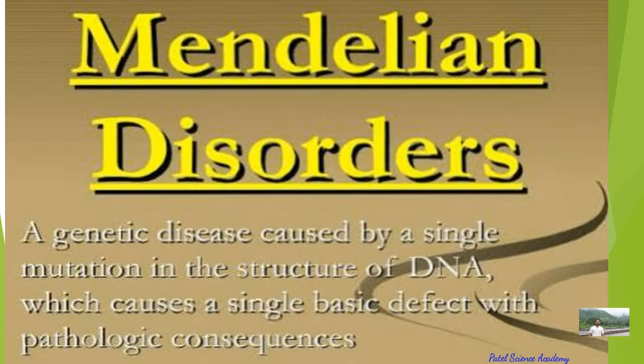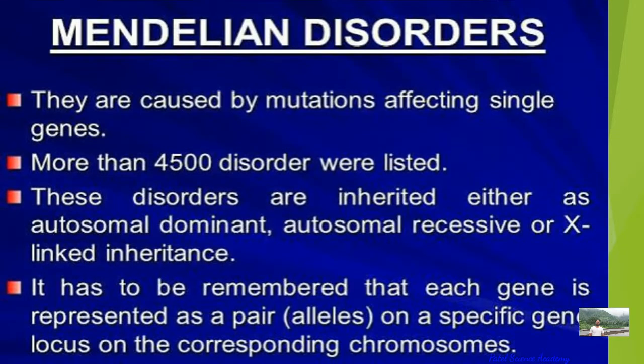An example of the Mendelian disorder: a genetic disease caused by a single mutation in the structure of the DNA. Mutation means the sudden change in the sequence of a particular nitrogenous base pairing in the gene of the DNA. That sudden change in the DNA is the Mendelian disorder, which causes a single basic defect with pathologic consequences. So there is a change or alteration or mutation in the gene. Examples of Mendelian disorders, as I told you, are thalassemia, sickle cell anemia, color blindness, hemophilia, phenylketonuria, etc.